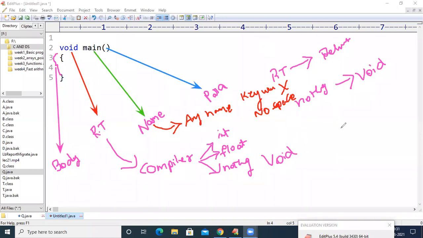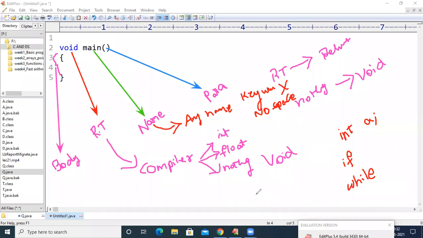What do you mean by keyword? For example, if we want to declare an integer variable in the C programming language, we declare it by using int space a, where int is a keyword which is reserved by the C programming language in order to declare an integer variable in the program. And at the same time, if you want to check a condition, you can go for if. So if is a reserved word in C for conditional statements, and while is a reserved word for iterational statements.